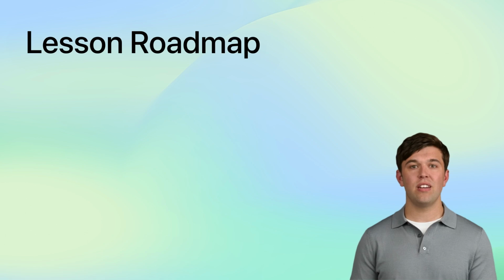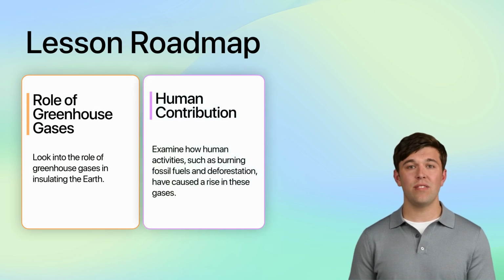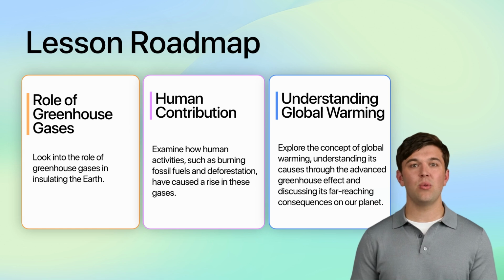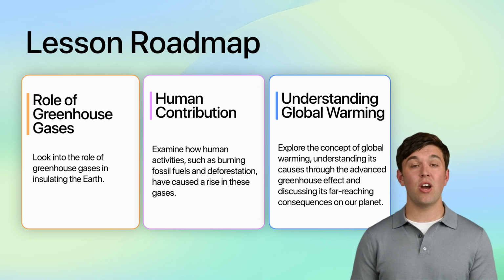In our lesson today, we will first look into the role of greenhouse gases in insulating the Earth. We will then examine how human activities, such as burning fossil fuels and deforestation, have caused a rise in these gases. Finally, we will explore the concept of global warming, understanding its causes through the advanced greenhouse effect and discussing its far-reaching consequences on our planet.